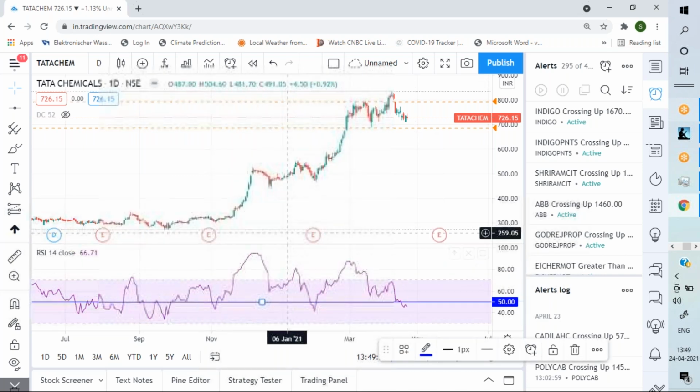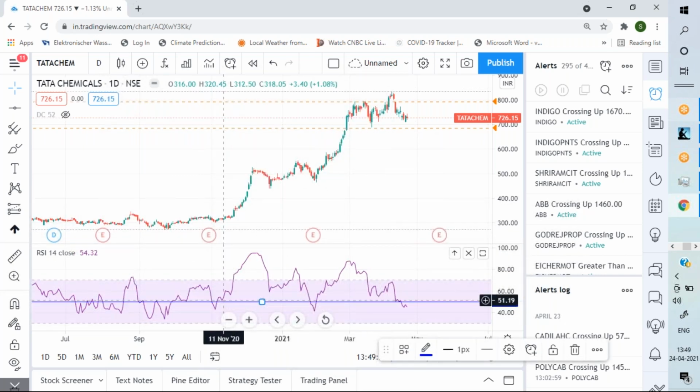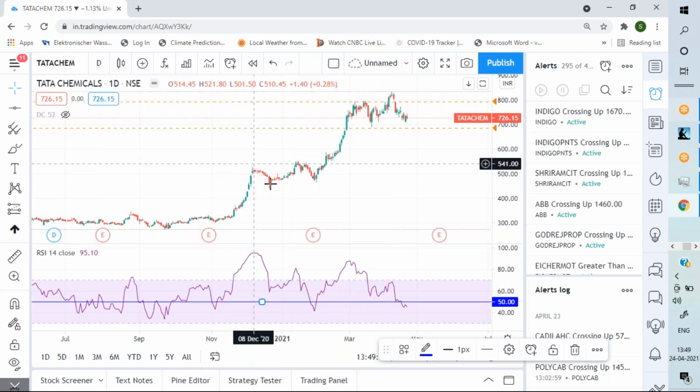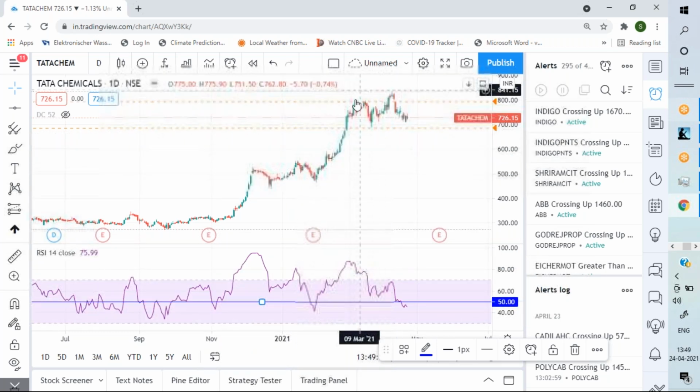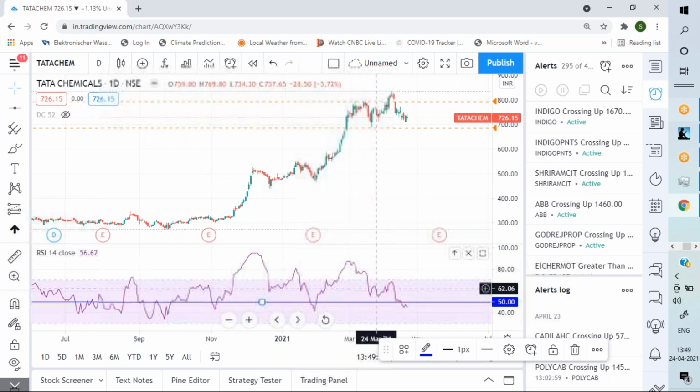See, you don't get much opportunity here. Once it breaks from here, it moves up. Then when it pulls back, yeah, this is an opportunity you can utilize. But see, after that, this move from 527 to 800, there is no opportunity.